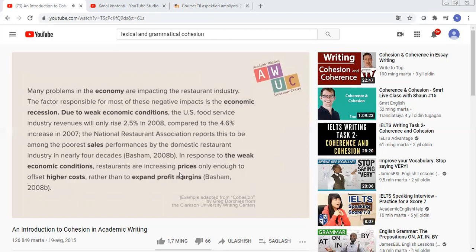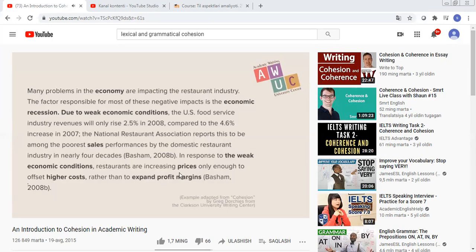Due to weak economic conditions, the U.S. food service industry revenues will only rise 2.5% in 2008, compared to the 4.6% increase in 2007. The National Restaurant Association reports this to be among the poorest sales performances by the domestic restaurant industry in nearly 4 decades. In response to the weak economic conditions, restaurants are increasing prices only enough to offset higher costs rather than to expand profit margins. That example comes from Basham 2008b.